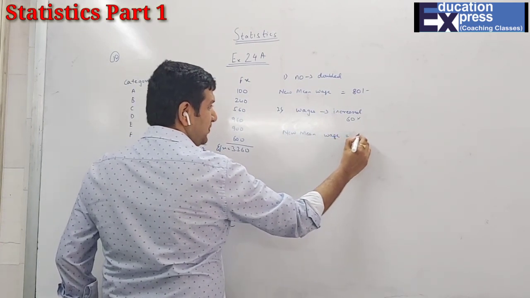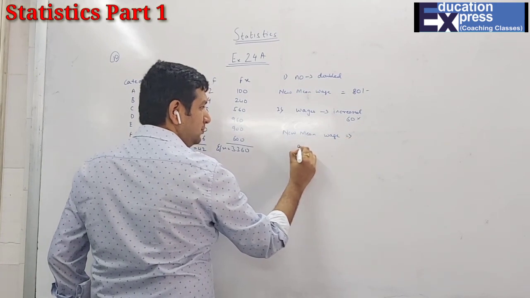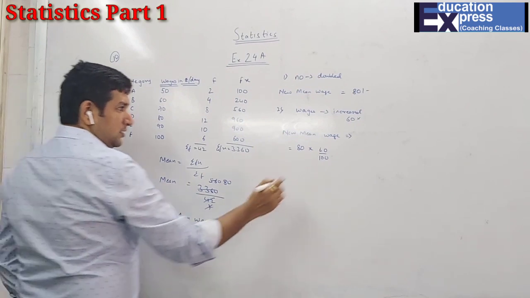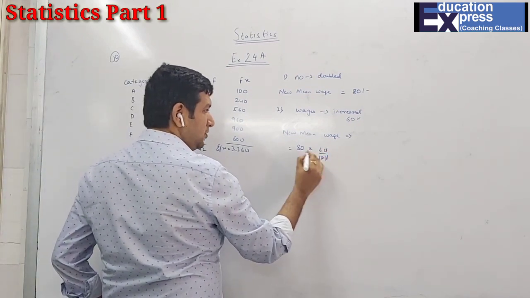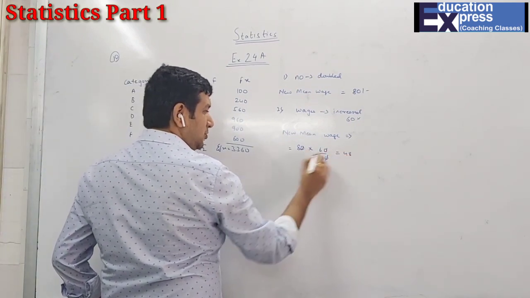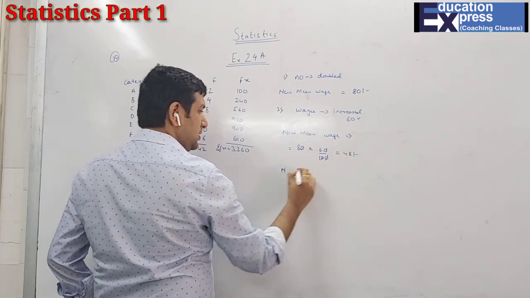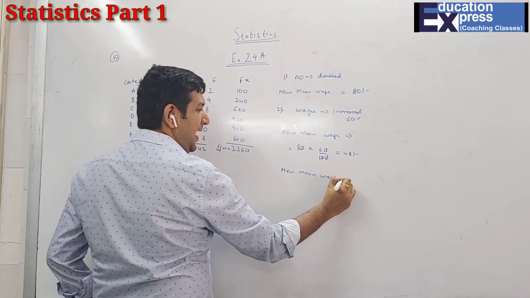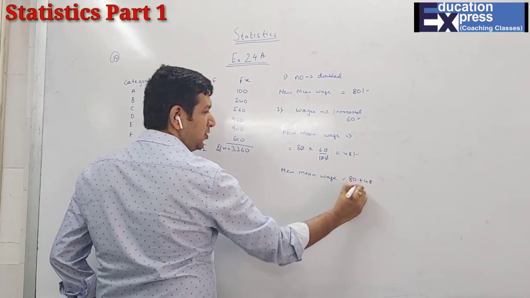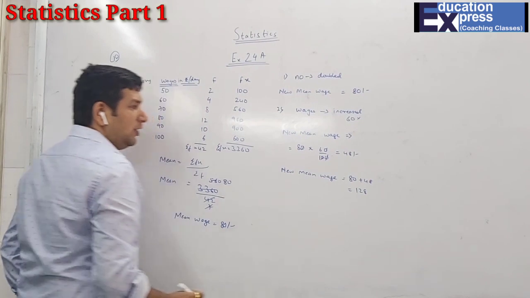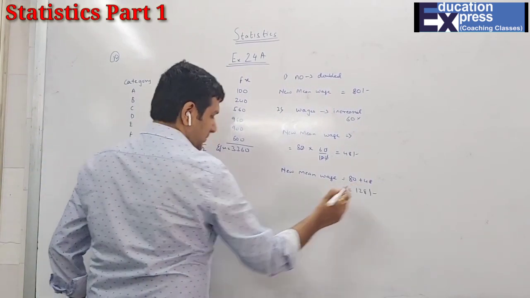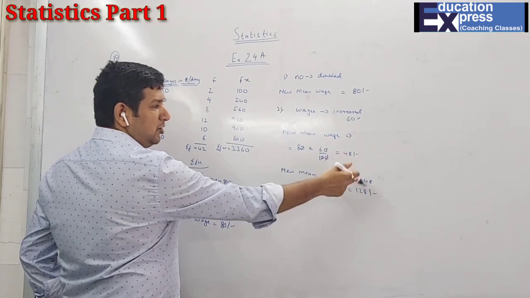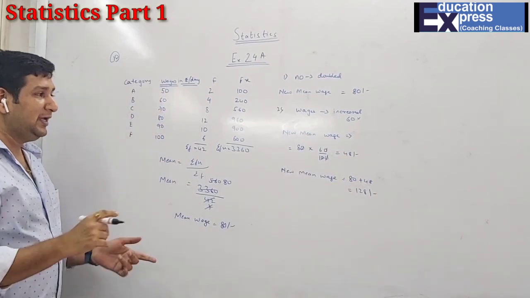That means, first of all, I'll find 60% of the original, that is 48. So your new mean, is it increase or decrease? Increase. So you will add. That is 80 plus 48 is 128. So what I have done over here, students? First, the original mean. Then 60% of the original mean is 48. And then I have to add: 80 plus 48. 80 is the original mean.